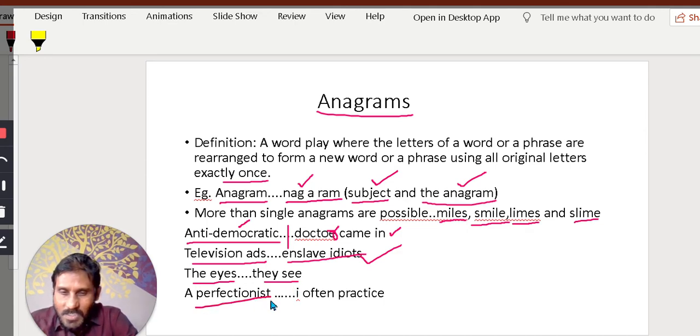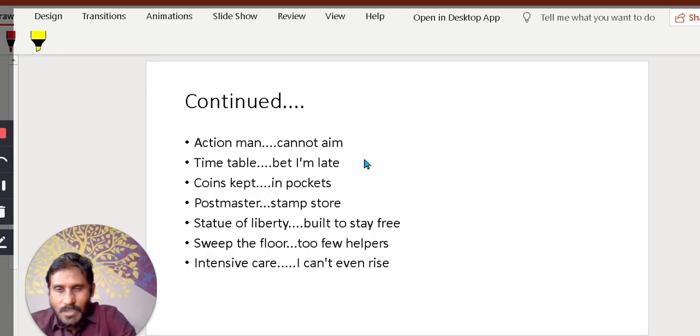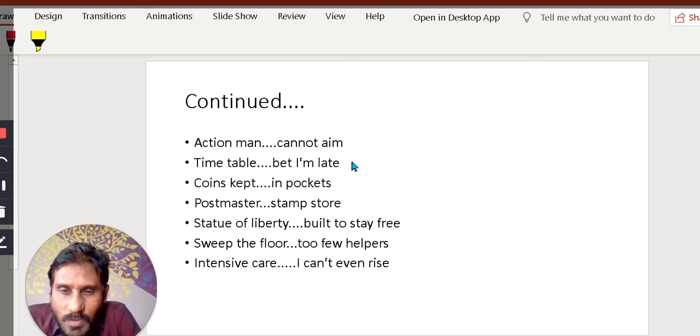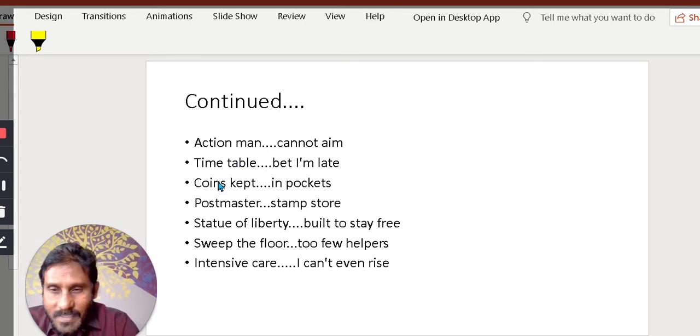A perfectionist. Who is a perfectionist? Who does things perfectly because he practices. Practice makes a man perfect. I often practice, perfectionist. Same set of letters. Next, I have collected a few more anagrams from outside the syllabus.